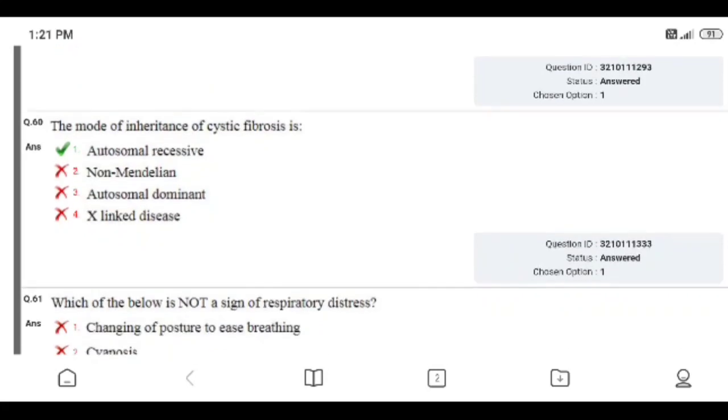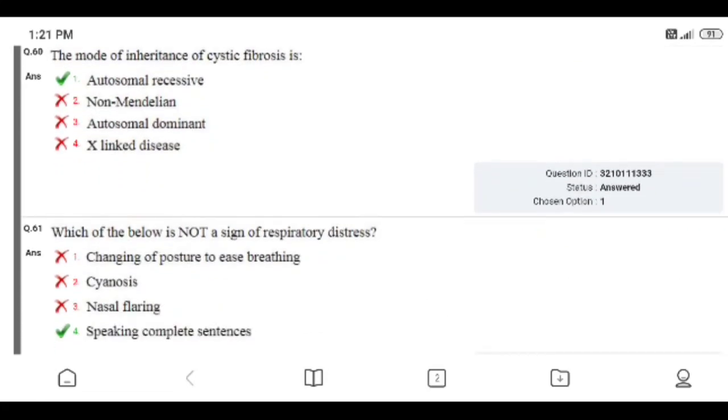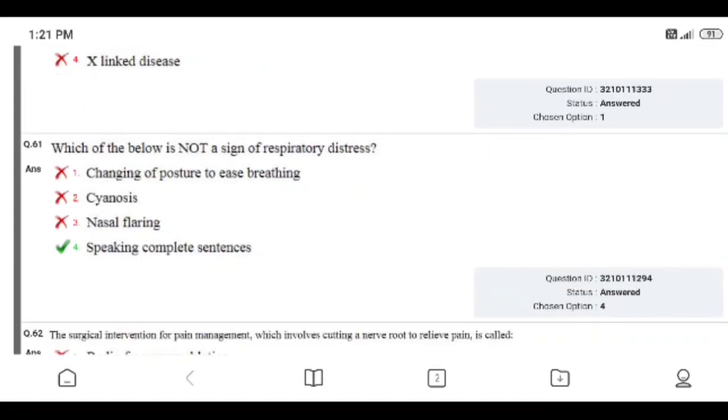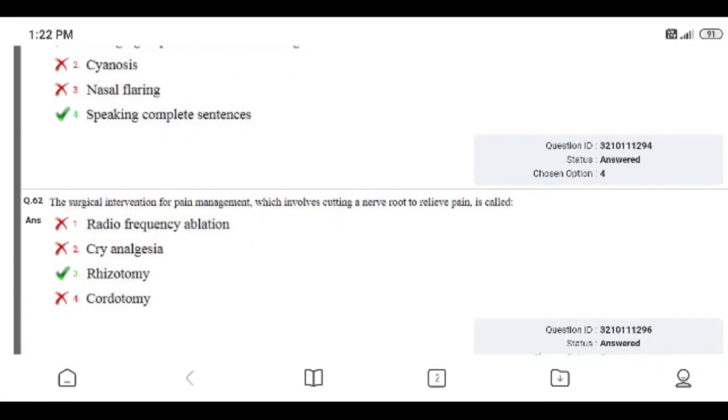I gave right answer. Question number 61. Which of the below is not a sign of respiratory distress? Changing of posture to ease breathing, cyanosis, nasal flaring, or fourth option, speaking complete sentence. Right answer is 4, speaking complete sentence. I gave right answer in this question.